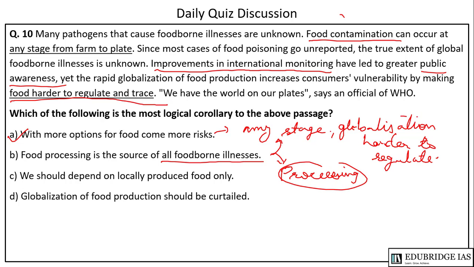The C option says that we should depend on locally produced food only. The paragraph does not talk about this. The D option says globalization of food production should be curtailed. The paragraph does not raise any such issue. So in this case, A is the answer.